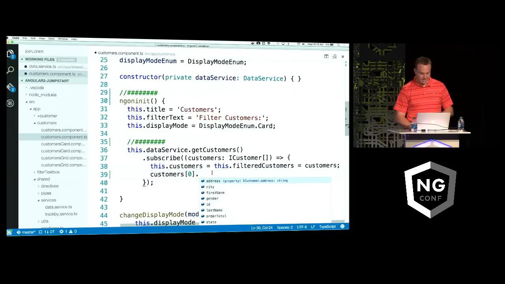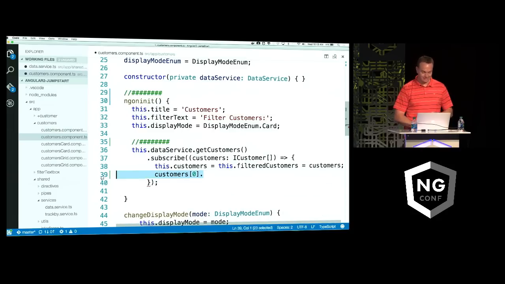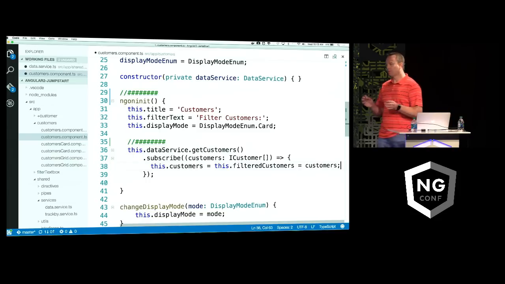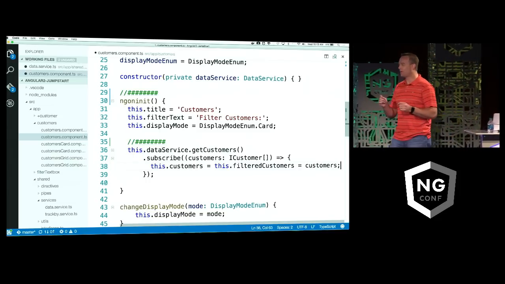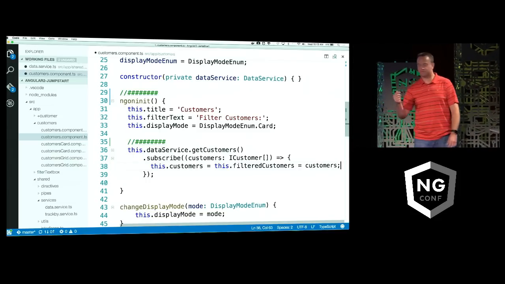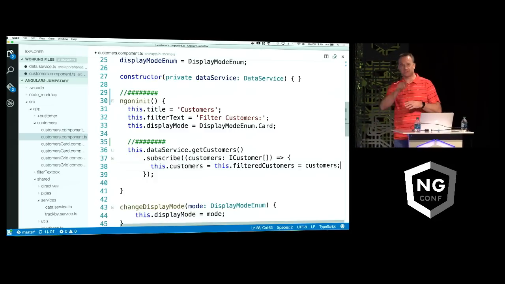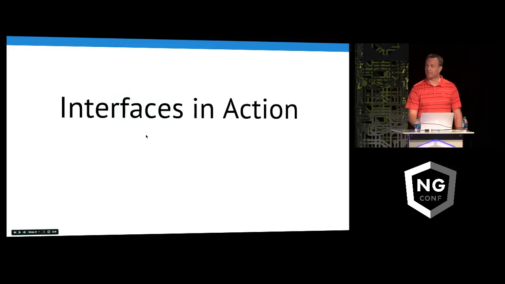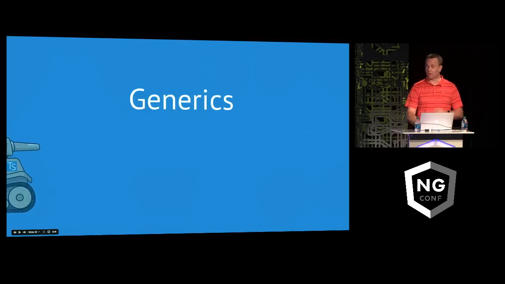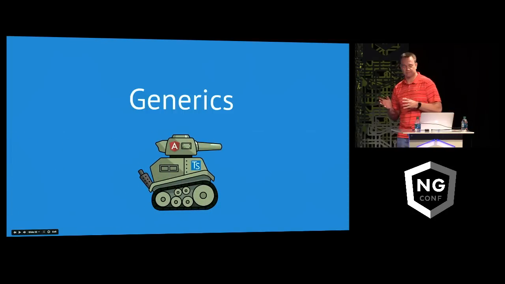So, I can't really understate how important this is because, number one, you'll catch issues right up front. If I now start typing things that aren't available on that object, I'll start getting red squigglies, and the TypeScript compiler throws errors. It's kind of a big deal. We're going to see interfaces again in just a moment when we talk about the next section, but that's one of my favorite kind of secret weapons, if you will.